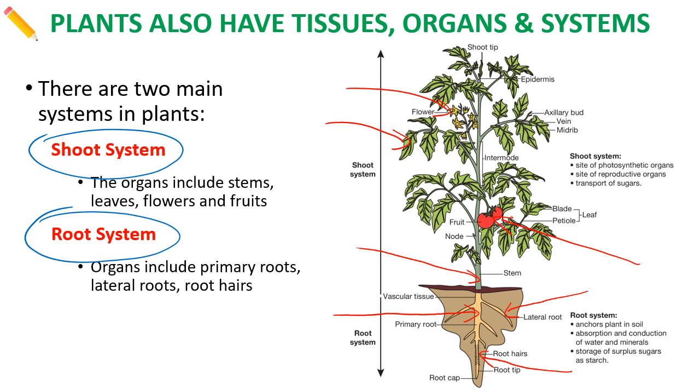So the shoot system in plants is there to collect sunlight and do photosynthesis, and to grow its fruits and to reproduce using its flowers and its fruits. The root system keeps the plant in the soil and absorbs all the nutrients from the soil that it needs.